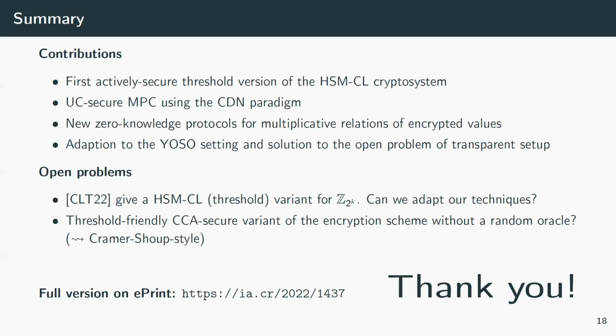I think a group element for 128-bit security was something like 1,300 bits. When you say group element, that's like a ciphertext essentially? That's half a ciphertext. And what would the clear text space be? That would be, for example, 2 to the 128, a prime of that size. Okay, thank you.